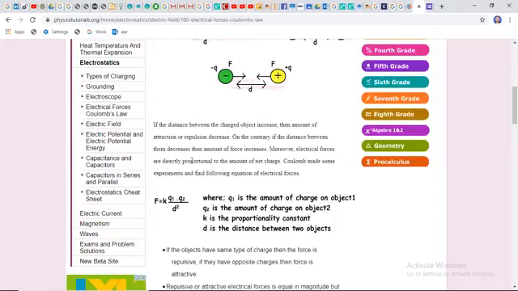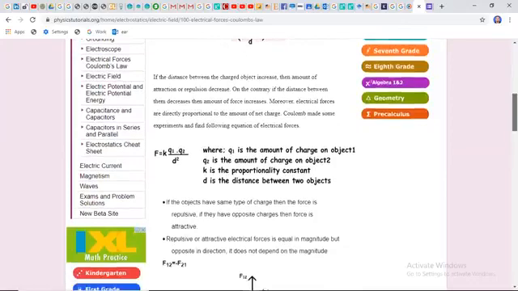So you can see F equals k q1 q2 over r squared, which we also call d squared. So electrostatic force of attraction is directly proportional to the product of the charges and inversely proportional to the square of the distance between the centers of the charges. And the value of k is 9 into 10 to the power 9, and k is called Coulomb's constant.